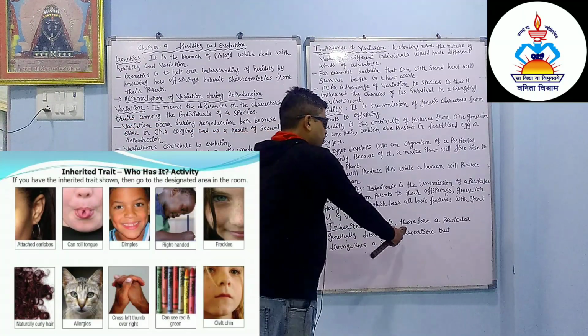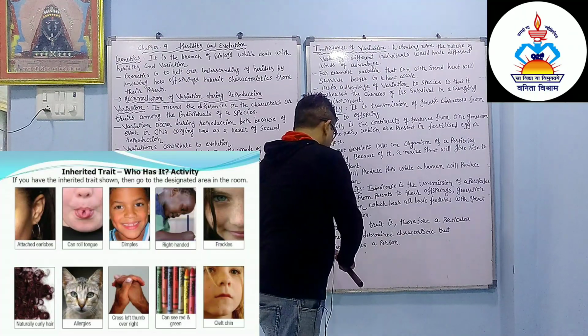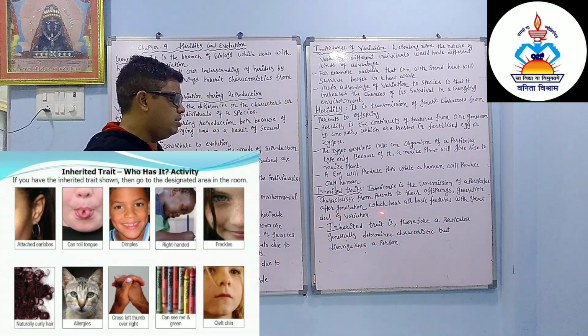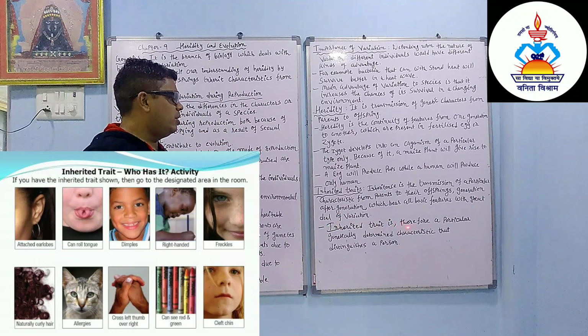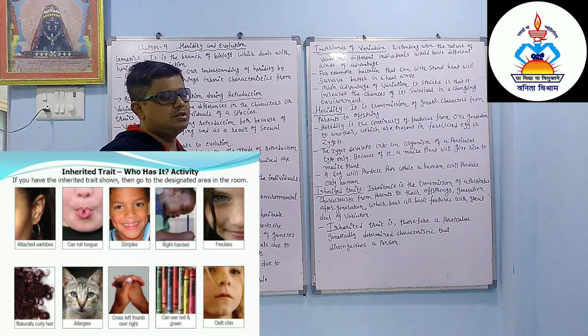An inherited trait is therefore a particular genetically determined characteristic that distinguishes a person. So this inherited trait distinguishes a person. Why? Because an inherited trait is a particular genetically determined characteristic that distinguishes a person.